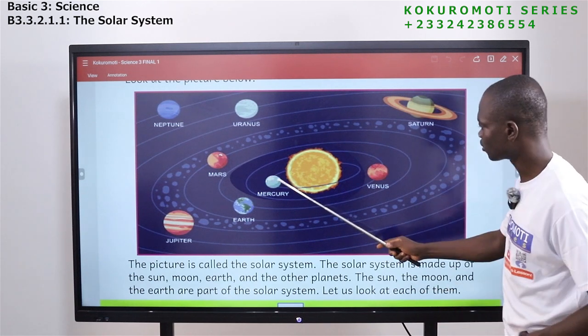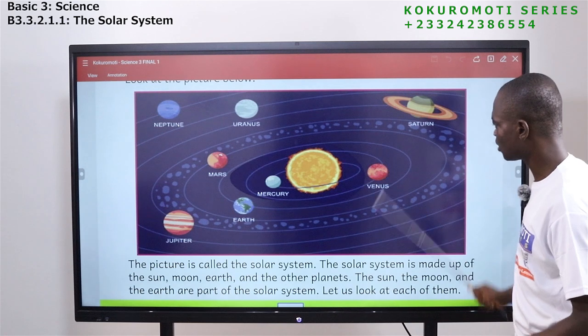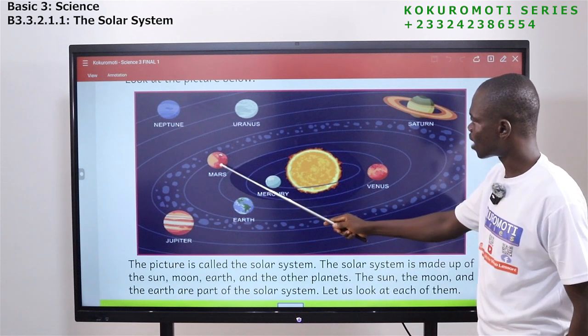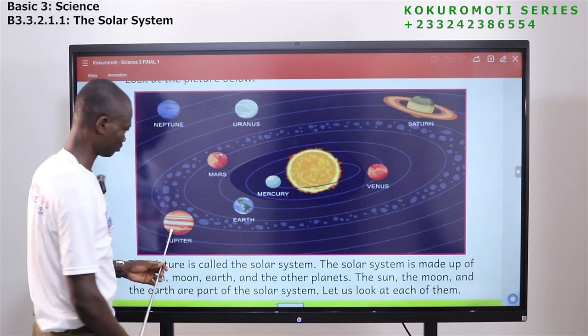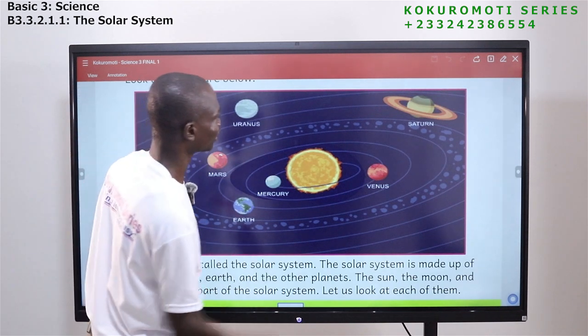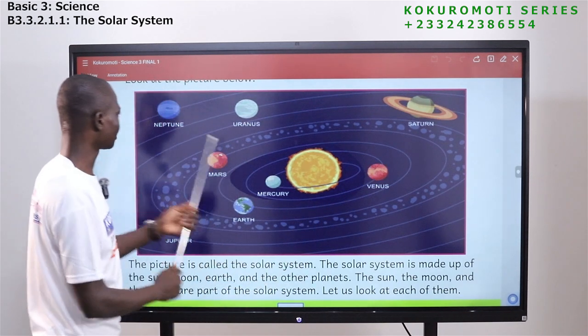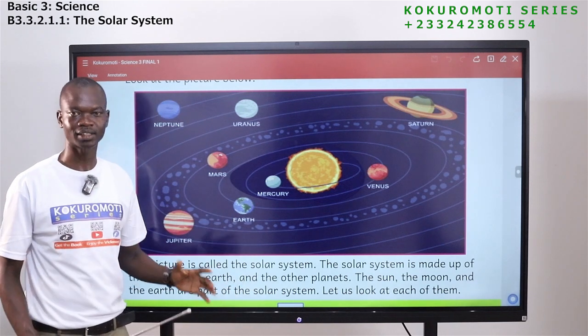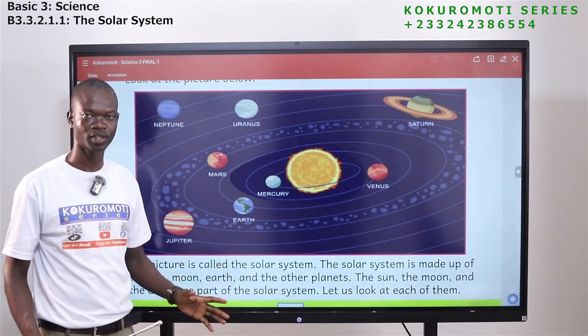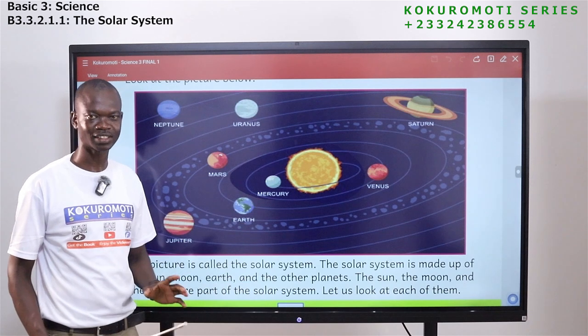So we have Mercury, Venus, Earth, Mars, Jupiter, and then we have Saturn, Uranus, Neptune. So these are the 8 planets of the solar system.